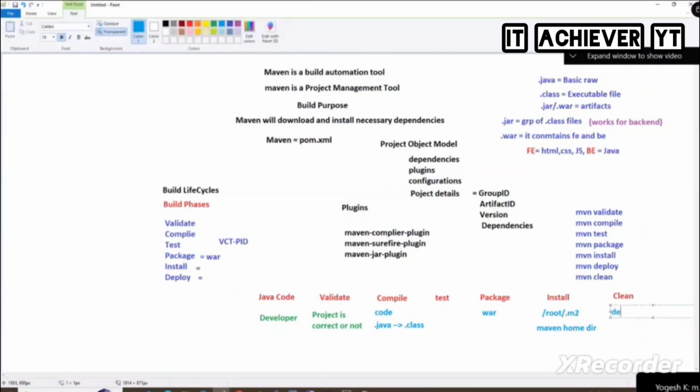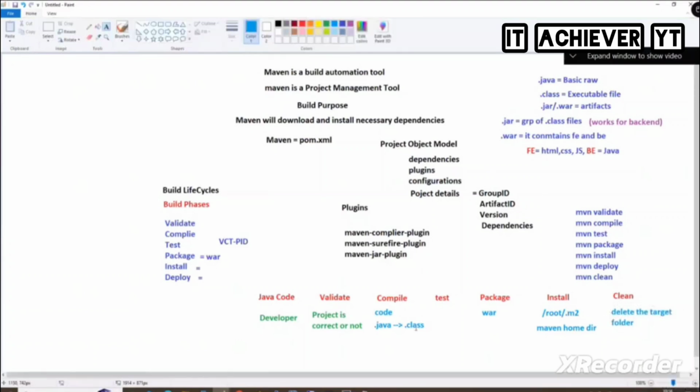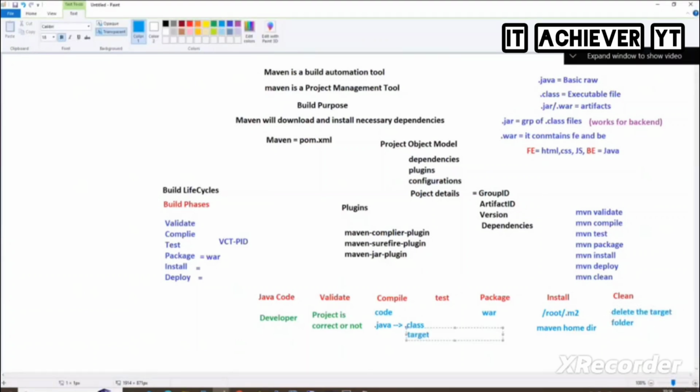Clean meaning finally what you do? Delete the target folder. The dot class files are created in a separate directory called target. Target is the folder that contains the entire artifacts inside it. Clean meaning it will delete the target folder. Jar meaning Java archive. War meaning web archive. Ear meaning enterprise archive. Those are the artifacts.